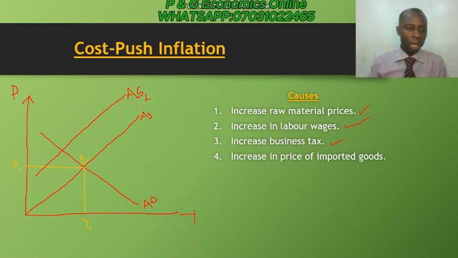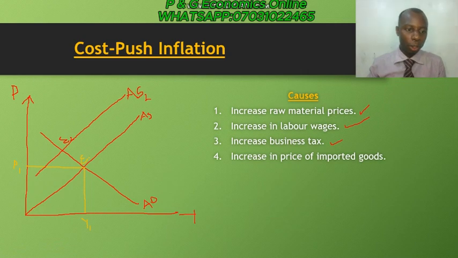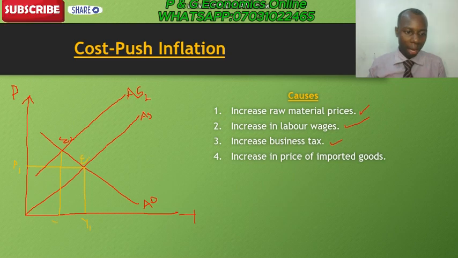Look at the results. Remember, a new equilibrium point has been formed here. We call it E2. Are you seeing it now? Now, trace this equilibrium point to the real GDP. We call this one now Y2. You can see that now. And trace it to price. This becomes P2. You can see it, right?